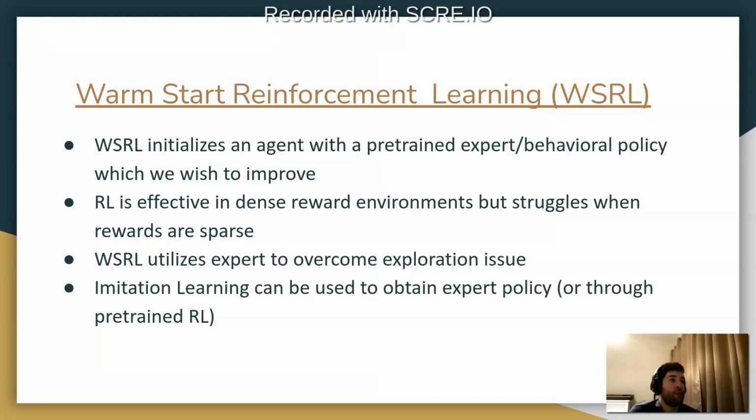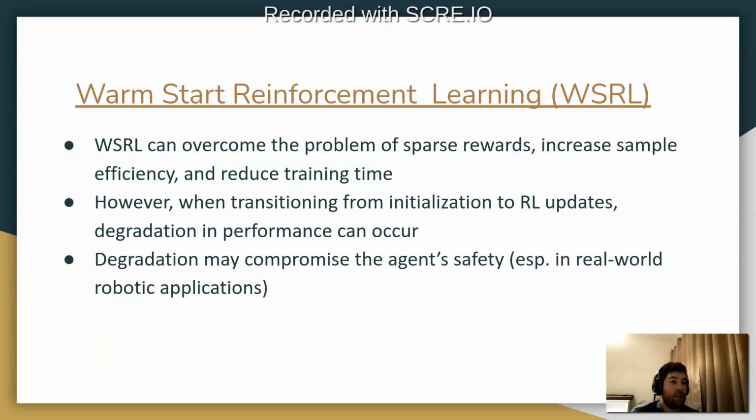Warm start reinforcement learning is when an agent is initialized with a pre-trained expert or behavioral policy which we wish to improve upon. Reinforcement learning is effective in dense reward environments but struggles when rewards are sparse. Therefore, warm start reinforcement learning can utilize the expert in order to overcome the exploration issue. In order to obtain the expert policy, we could use imitation learning or pre-training through RL. And warm start reinforcement learning can overcome this problem of sparse rewards, increase the sample efficiency and reduce training